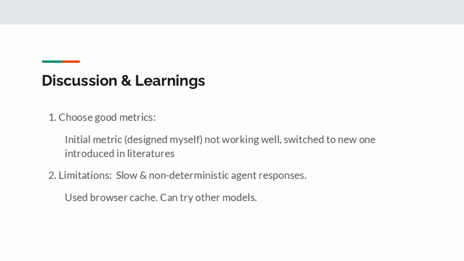So what we learned is it's important to choose good metrics. And also we noticed for an agentic system, the response could be slow and non-deterministic at times, which could be looked into in the future.